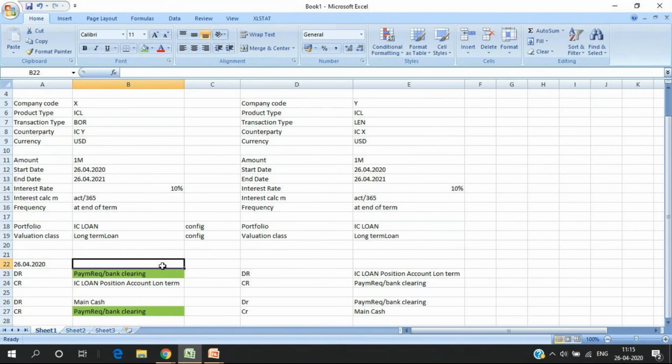Now think about month end. What do you do at month end activities? Valuation, accruals, and all those things, right? You have to post the unrealized gain loss, because you have to prepare the balance sheets for each entity. You have to post the accruals. You have to make sure that your interest is posted correctly. So what do you do on the month end?